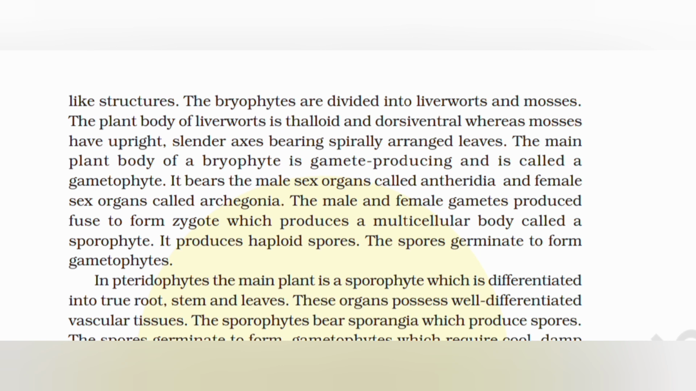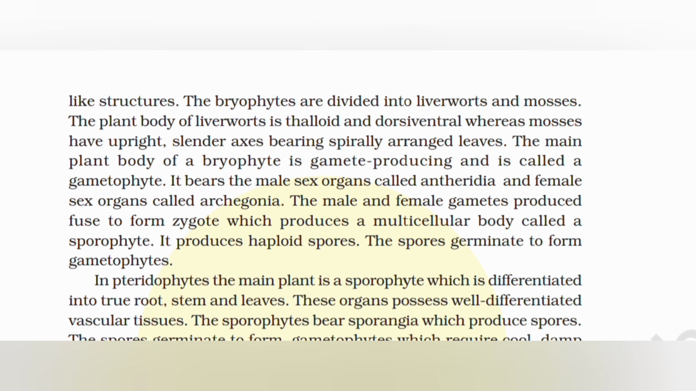The main plant body of a bryophyte is gamete producing and is called a gametophyte. It bears the male sex organ called antheridia and the female sex organ called archegonia. The male and female gametes produced fuse to form a zygote, which produces a multicellular body called a sporophyte. It produces haploid spores. The spores germinate to form gametophytes.